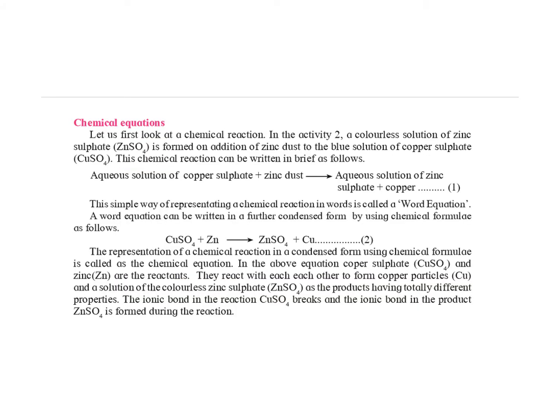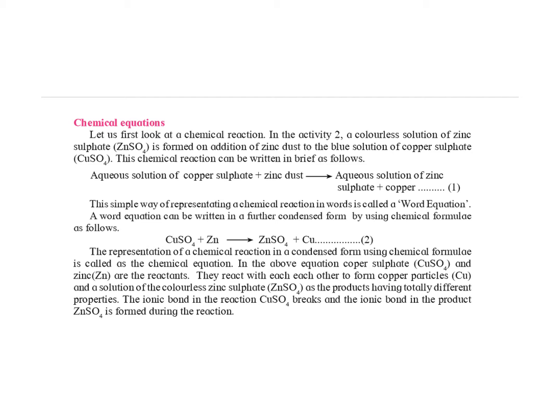Before we start with chemical equations, let us understand what we mean by chemical reaction. A chemical reaction is a process in which some substances undergo bond breaking and are transformed into new substances by the formation of new bonds. The substances taking part in a chemical reaction are called reactants, whereas the substances formed as a result of a chemical reaction by formation of new bonds are called products.